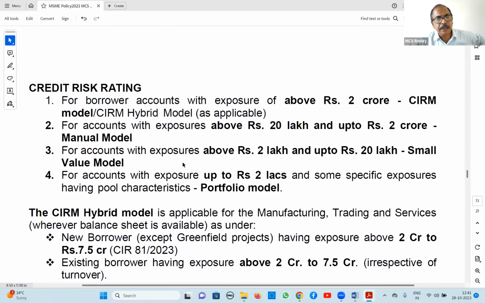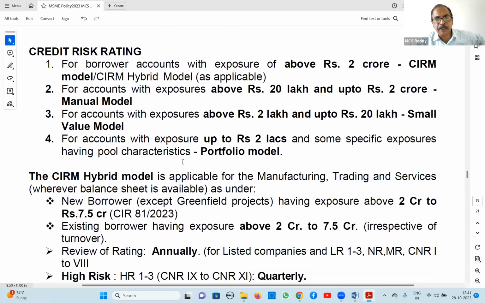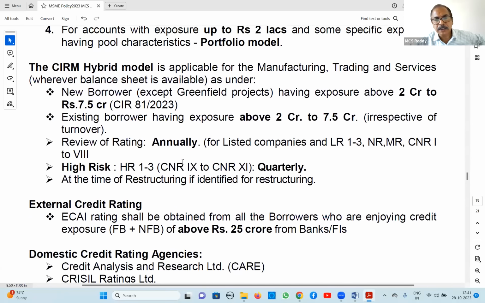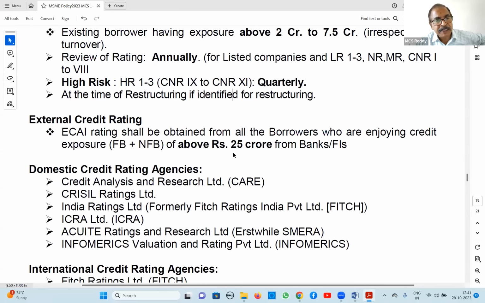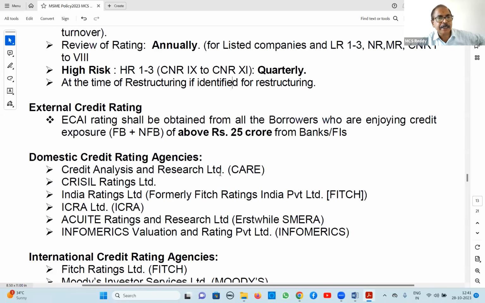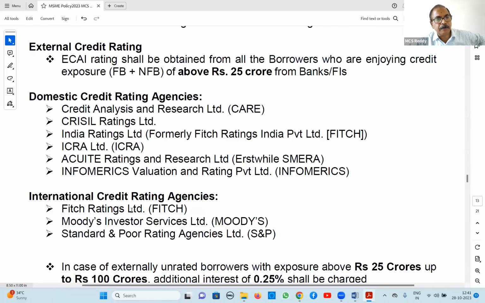Credit risk rating: earlier today we have already seen these models, so we need not repeat this. External credit rating is compulsory for above 25 crores. This also we have discussed today. Domestic credit rating agencies are CARE, CRISIL, ICRA, India Ratings, Brickwork, and Acuite. So these 6 are domestic credit rating agencies, and 3 are international: Fitch, Moody's, Standard & Poor's. These are international.